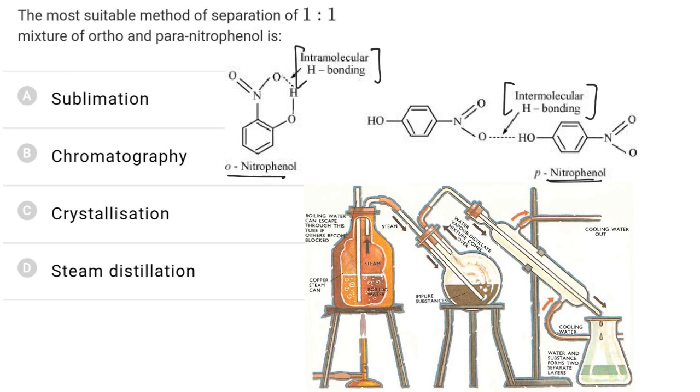Now due to intramolecular hydrogen bonding, ortho-nitrophenol is comparatively more volatile, while para-nitrophenol has a comparatively high boiling point. Here ortho-nitrophenol is steam volatile. It is volatile in presence of steam. This is the assembly of steam distillation. So we can separate them via steam distillation, and hence the correct answer is D.